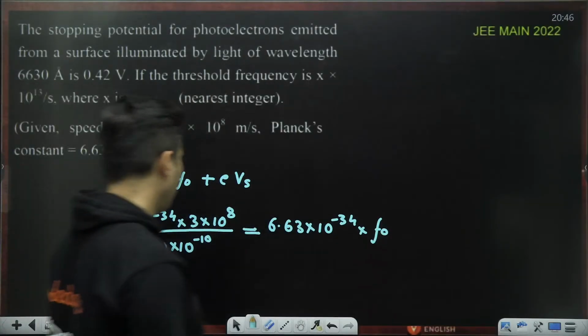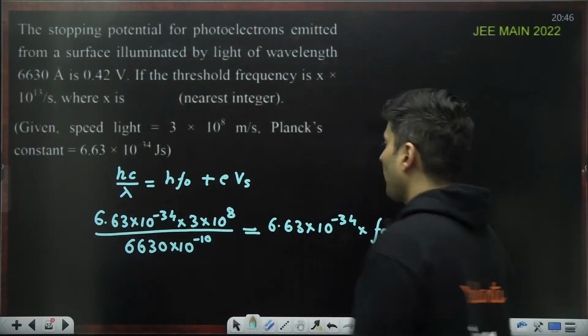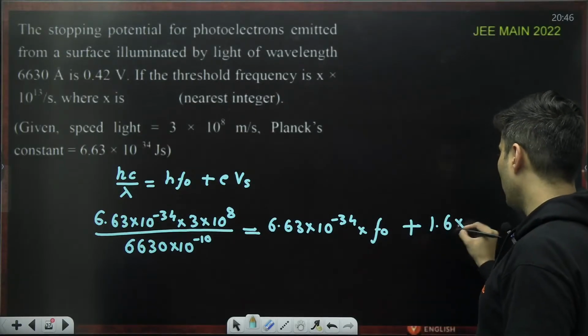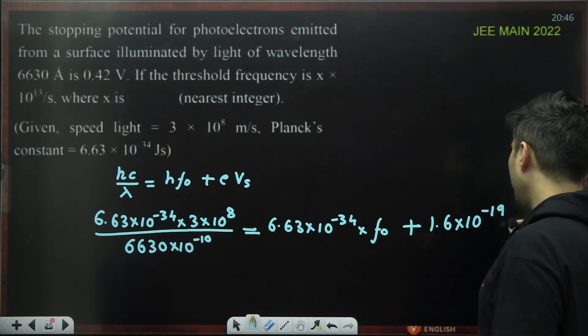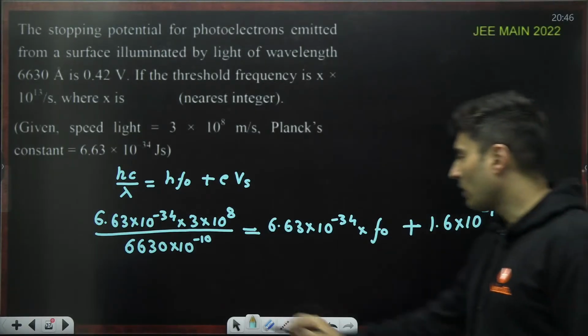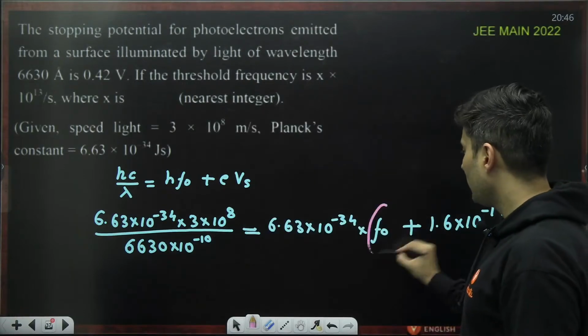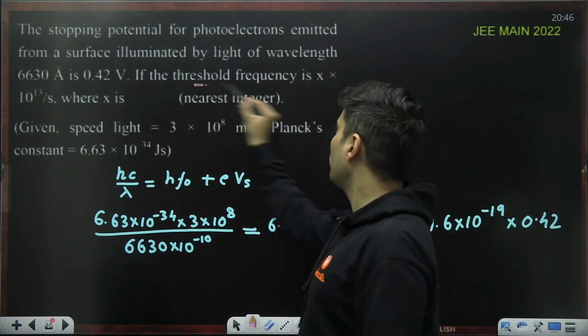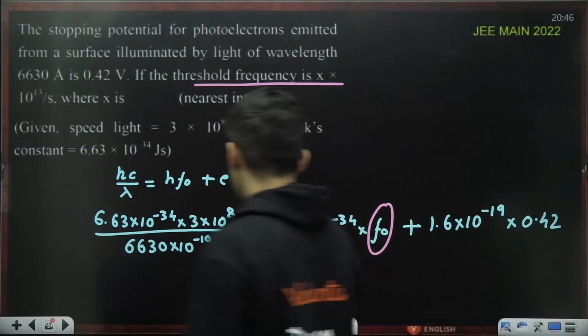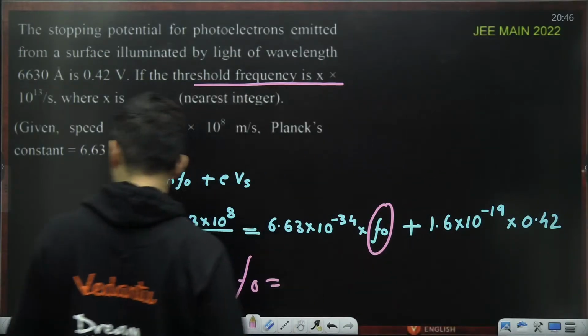Threshold frequency is what they have asked, plus e times the electron charge 1.6 into 10 to the power negative 19 into the stopping voltage, which is 0.42. Now, the only thing which is not known is the threshold frequency. So everything is known.